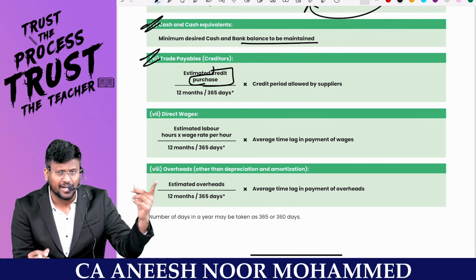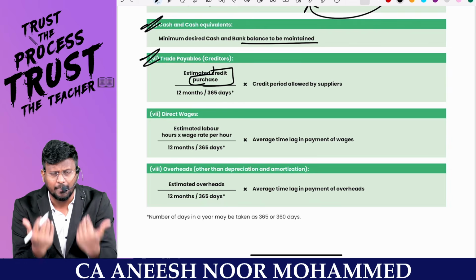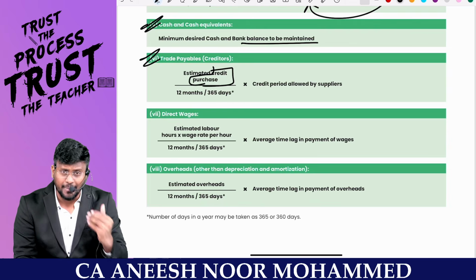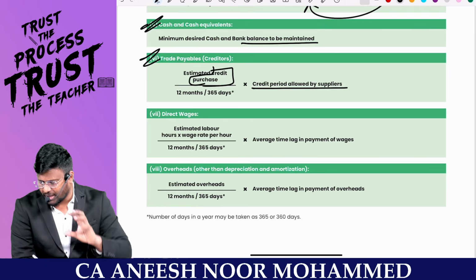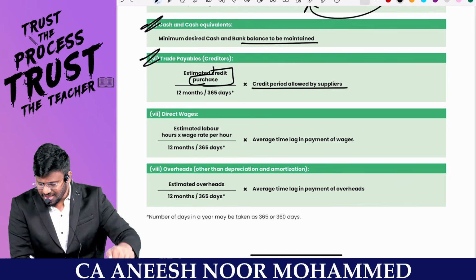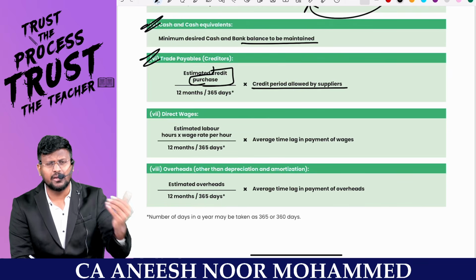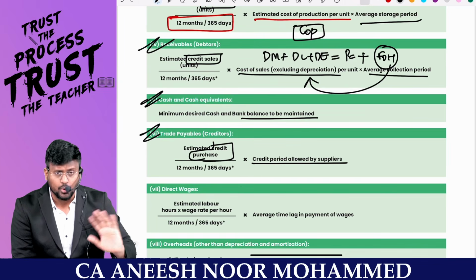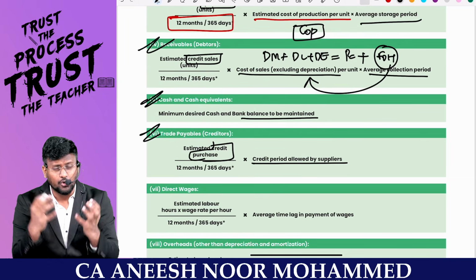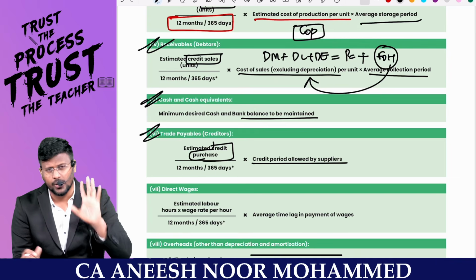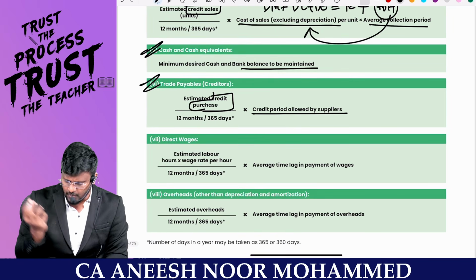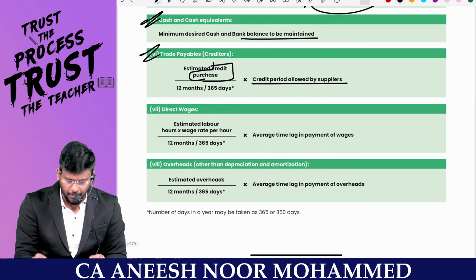This is annual credit purchases divided by the 12 months, which will give you the monthly credit purchases, or divided by 365 per day, into the credit period allowed by the supplier. Why? Because here we are not going to manufacture anything, my dear lovable students. Debtors means we have to manufacture and give it to the debtors, so we take the cost of sales excluding depreciation. But here we are just going to purchase from the creditors, so into the credit period allowed by the supplier.